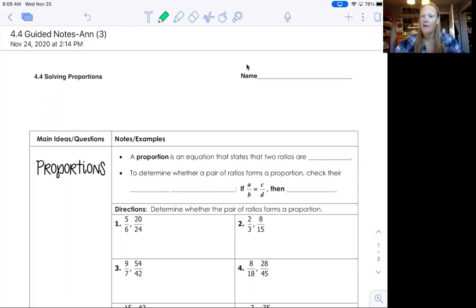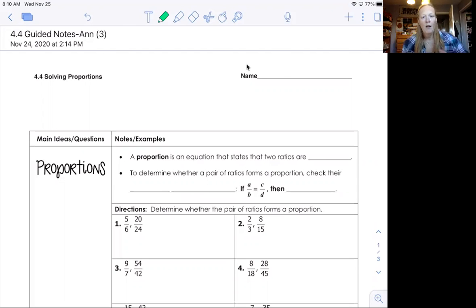So today we're going to look at two things. We're going to first look at whether or not numbers are in proportion with one another, meaning that the ratios are equal, kind of like equivalent fractions. And we'll look at that in a second. And then we're going to look at a proportion that we know is proportional, and we're going to find an unknown value. And there's a couple ways to do that.